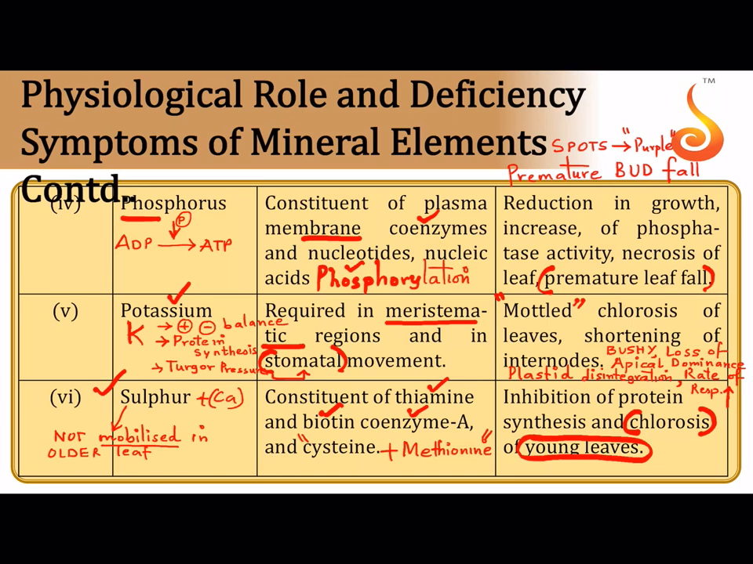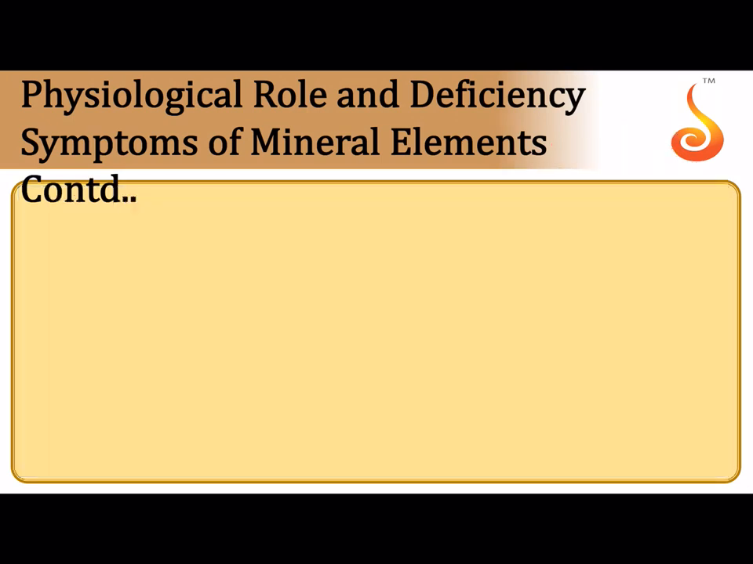Even in case of sulfur, you all have to remember that there is appearance of purple colored pigmentation, that is anthocyanin pigmentation, which is very common in case of sulfur, and also the growth of the plant is severely affected.